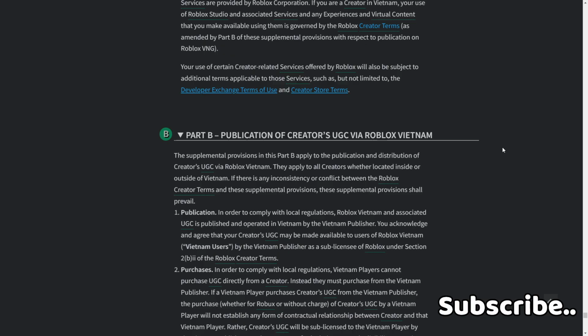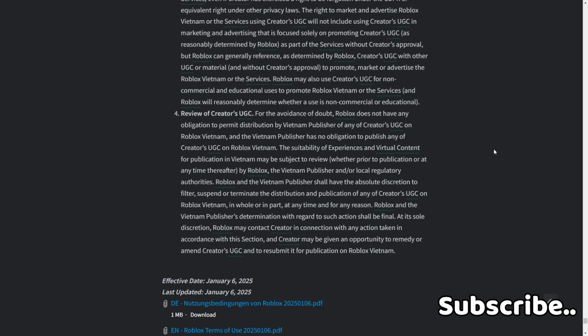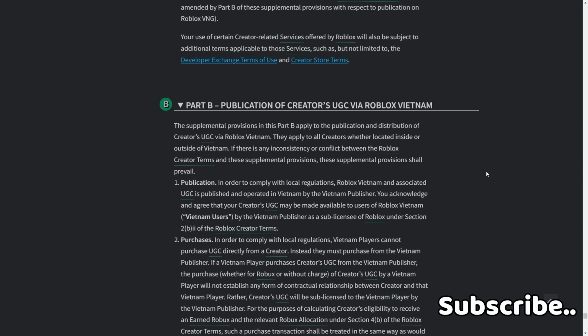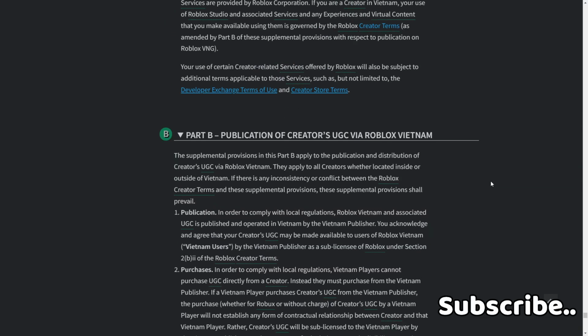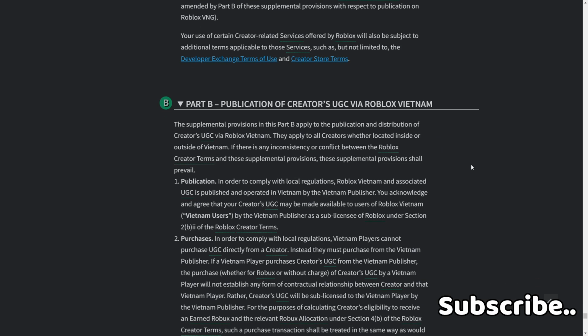Part B, publication of creators UGC via Roblox Vietnam. This is it. This is the last thing we're reading. Oh my god. This is it. Right here, and we're done. The supplemental provisions in this Part B apply to the publication and distribution of creators UGC via Roblox Vietnam. They apply to all creators, whether located inside or outside of Vietnam. If there is any inconsistency or conflict between Roblox creator terms and these supplemental provisions, these supplemental provisions shall prevail.